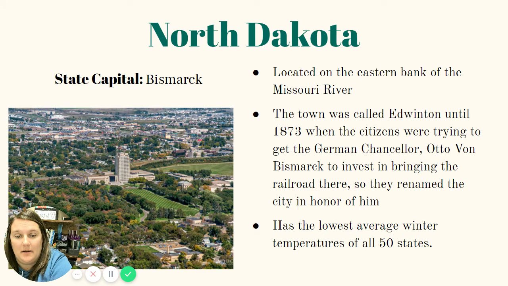Next, we have North Dakota. The state capital is Bismarck. It's located on the Missouri River. Remember, this week we have talked about the importance of the Missouri River in this region. The town was originally called Edwinton until 1873, when the North Dakota government decided they really wanted the railroad to come through Edwinton, and so they renamed it Bismarck after a German chancellor, Otto von Bismarck, because they really wanted him to invest in the railroad there. So they completely renamed the city in honor of him. It has the lowest average winter temperatures of all 50 capitals, including Alaska. So North Dakota is colder in the winter on average than Alaska.